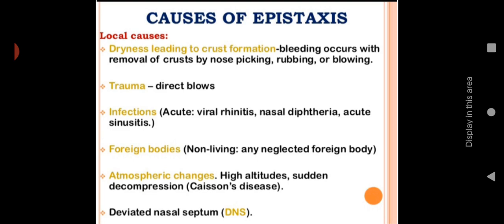So high altitude, sudden decompression, that can lead to epistaxis. Then deviated nasal septum, that is a condition in which the septum of the nose is deviated, so we will discuss that later. In that condition also bleeding can occur.